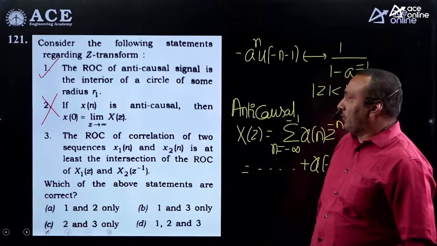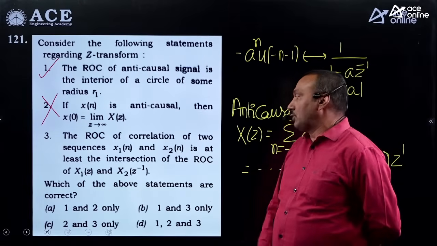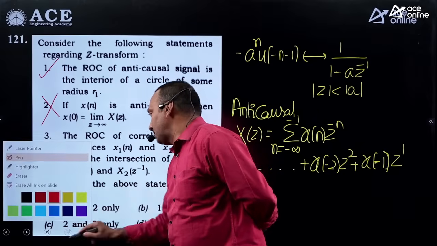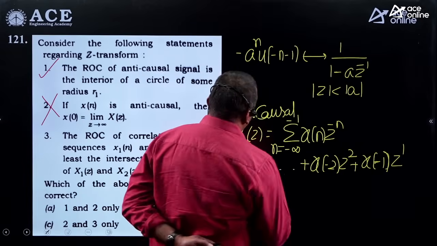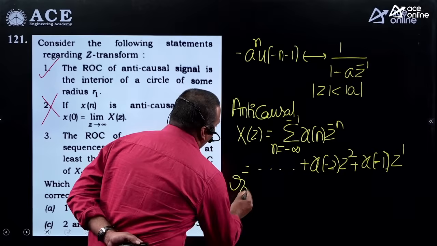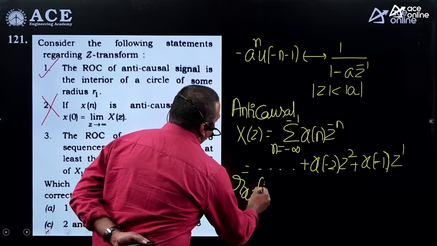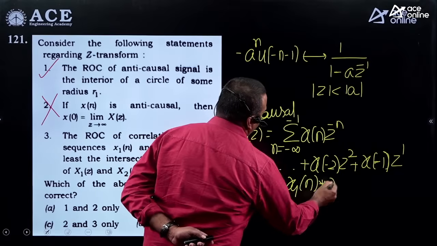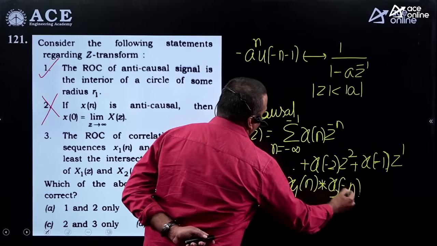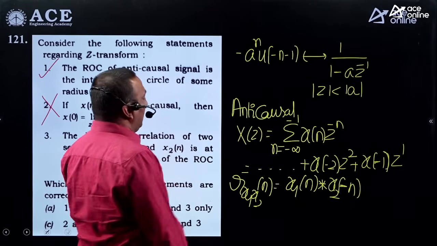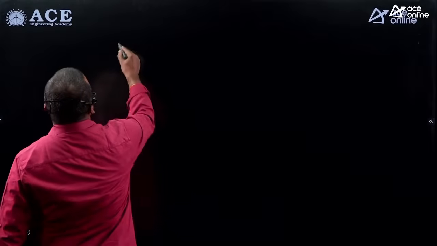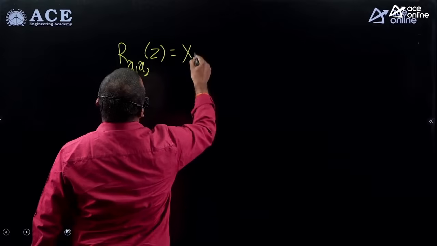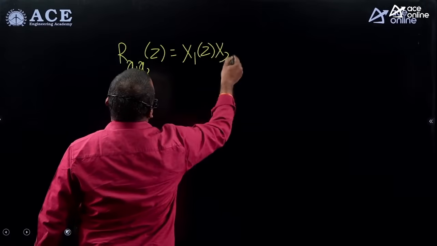The ROC of correlation of two sequences x1 and x2n is at least the intersection of x1z and x2z inverse. Suppose you want to denote Rx1x2n. What is correlation? One signal convolved by the folded version of the other signal. If you take the Z transform here, Rx1x2z will be the product of x1z into x2z inverse.